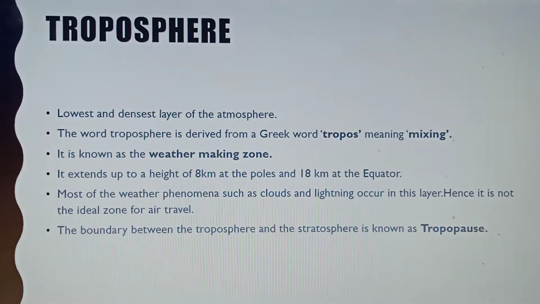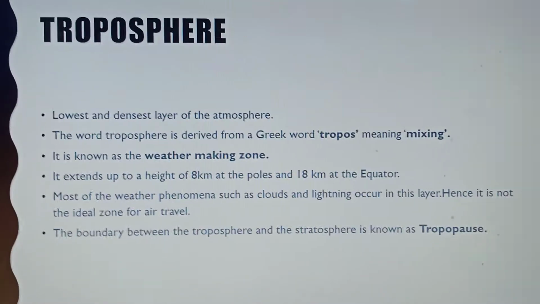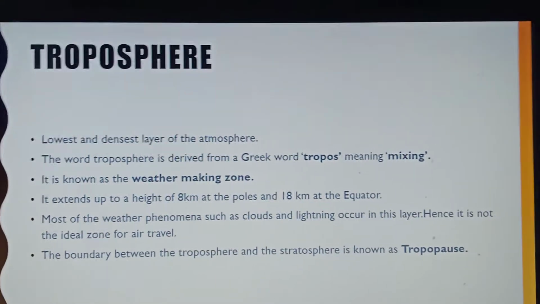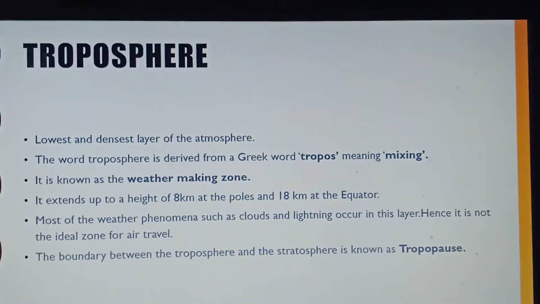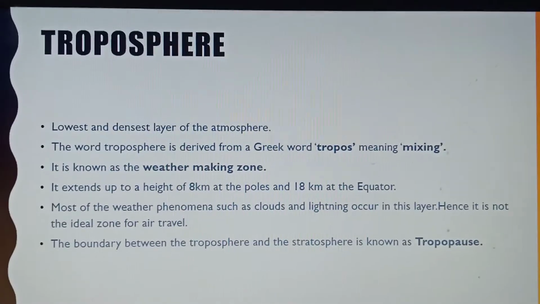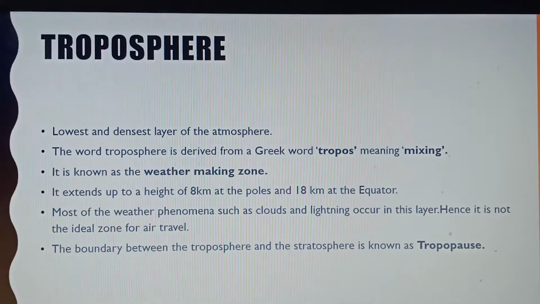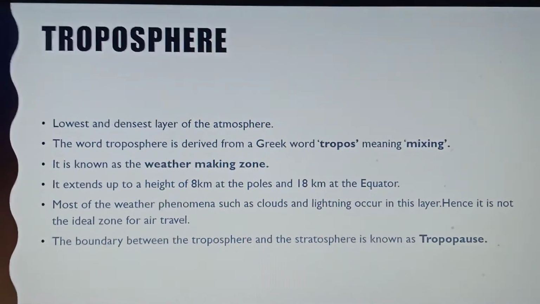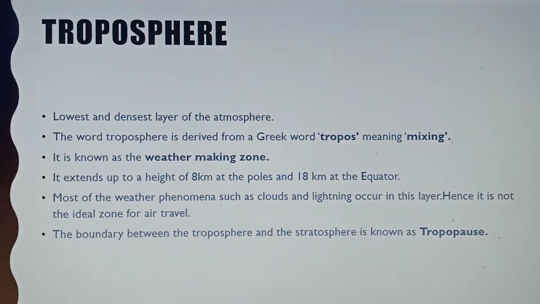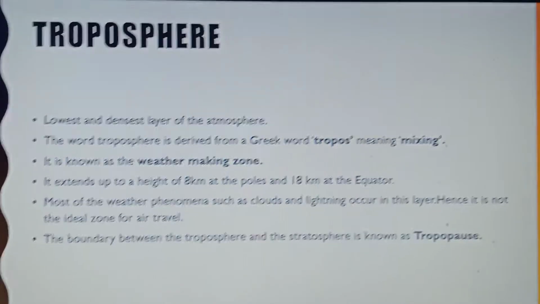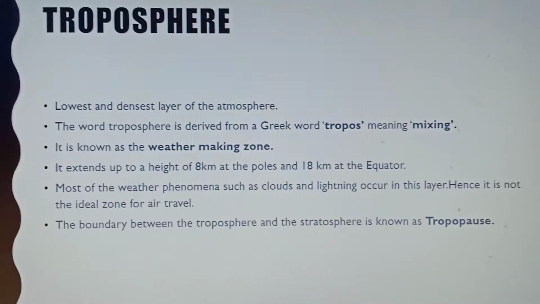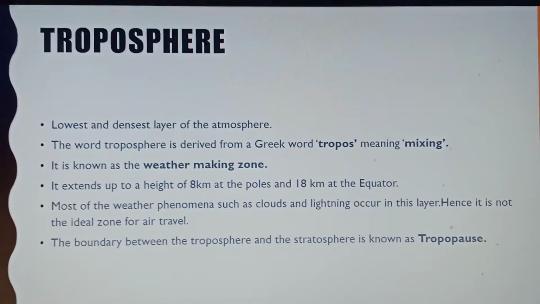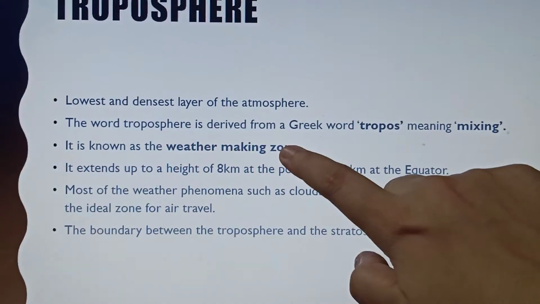Because all the weather phenomena like clouds, lightning, storms will occur at this layer. That is why another term for this layer is the weather making zone.